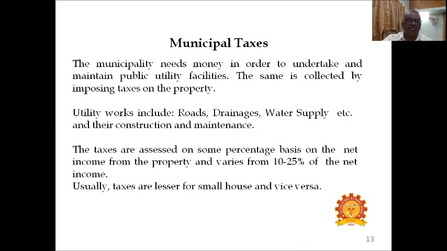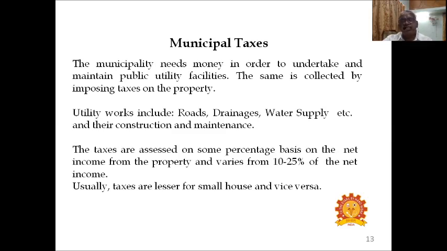Municipal taxes. The municipal taxes are also expenses. The municipality needs money in order to undertake and maintain public utility facilities. The same is collected by imposing taxes on the property. So every property owner has to pay the municipal tax. So this is only one of the outgoings. Utility works include roads, drainage, water supply, etc., and their construction and maintenance.